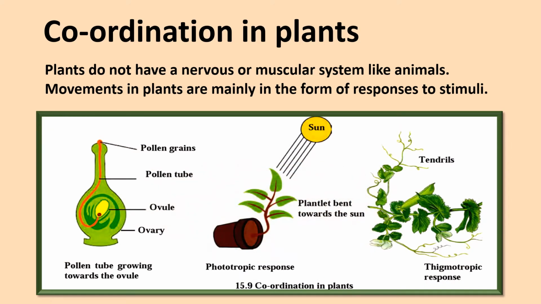Now, if you look at these pictures here, you will see the pollen grain growing a pollen tube, and that pollen tube growing towards the ovule. Whereas in the second picture, wherever you put the plant, it will always bend towards the sun. And the third one, look at this pea plant here, it has tendrils, these long things coming out, which hold on to the grills if you're growing them in your window, or any wooden piece or any structure, it holds on to it and starts growing.